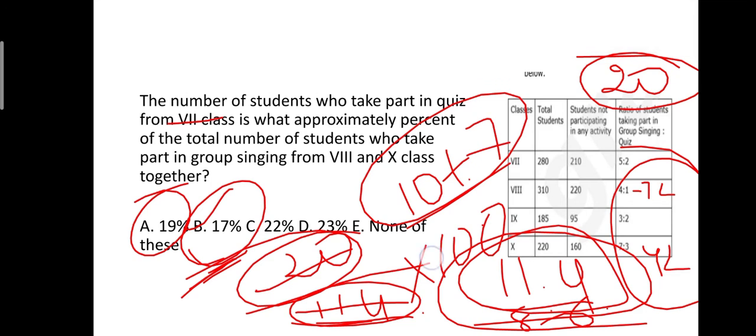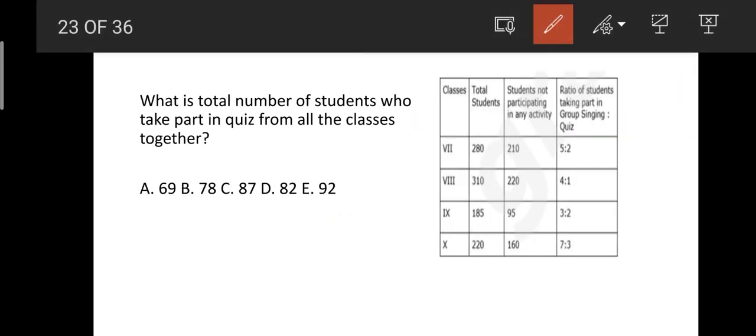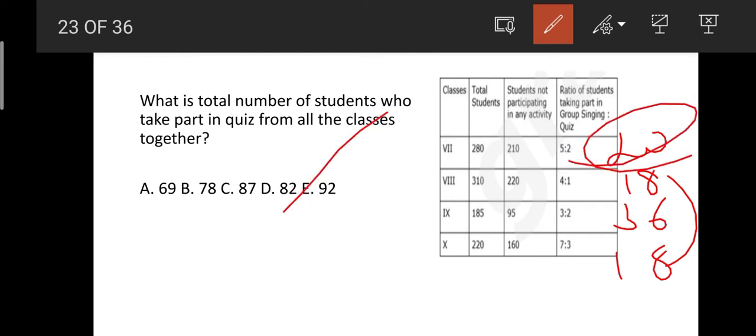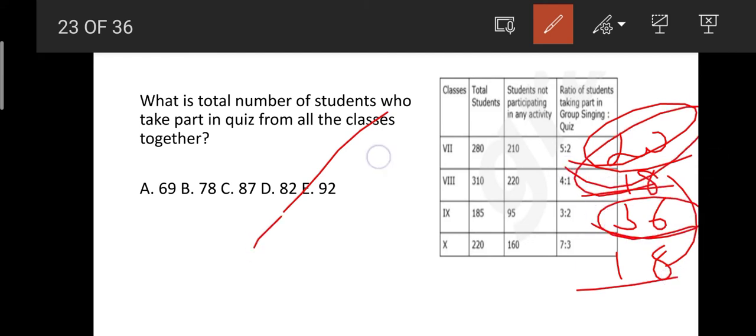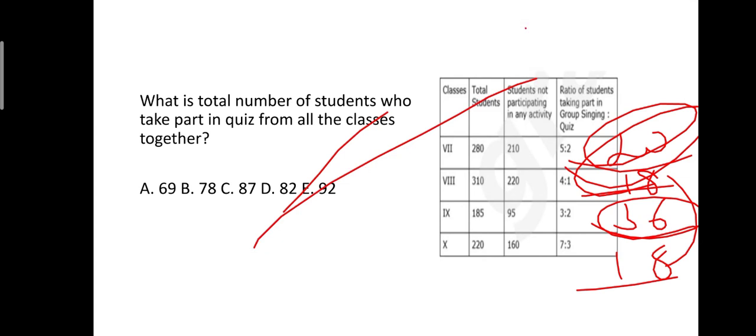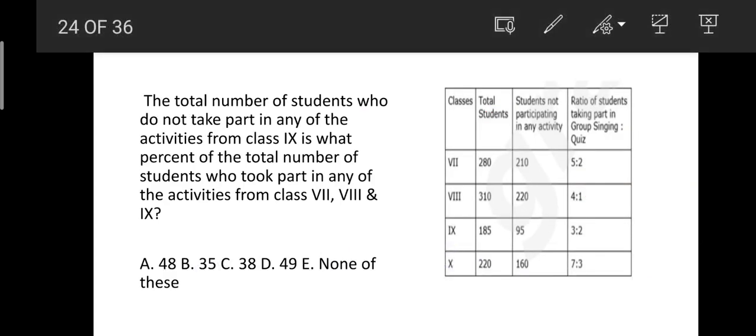Okay friends, we will be moving to our next question. See here, what is the total number of students who take part in quiz from all the classes together? We should be adding all the numbers, that is 20, 18, 36, and then also 18. If we add this, 18 plus 18, 36, 36 plus 36, 72, 72 plus 20 becomes 92. This is also a very simple question. And this is our next question.